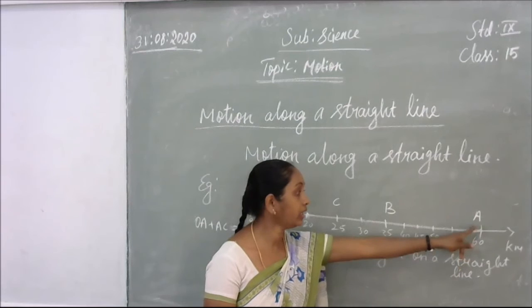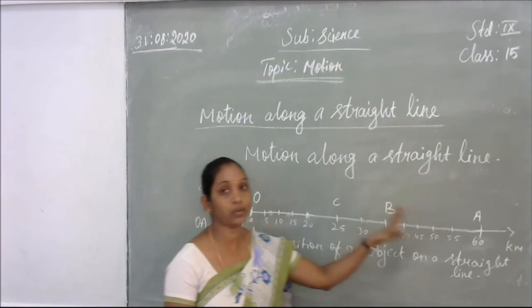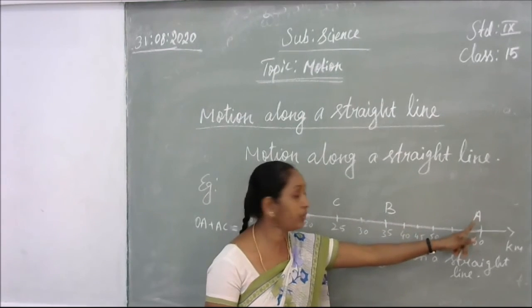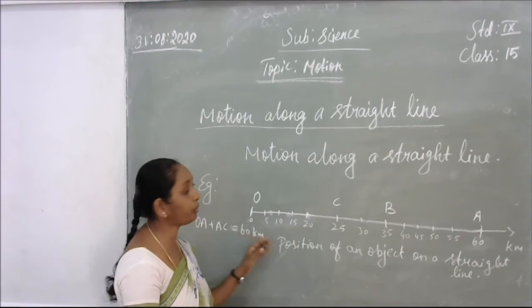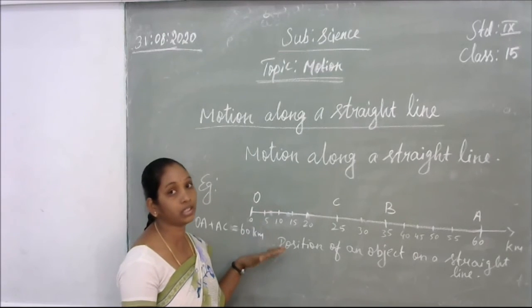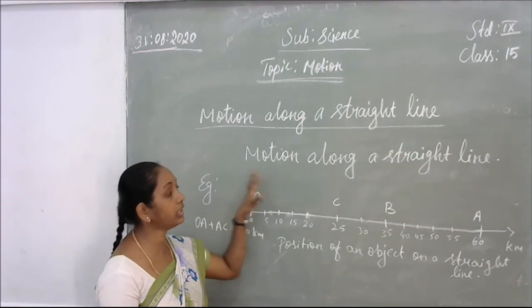Okay. From A, again it will come back to C. So here the total distance covered by the object is from O to A, and from A to C. So OA plus AC is equal to how many kilometers it crossed. That is the total distance crossed by the object. That is also in a straight line. So this is the object moving in a straight line.